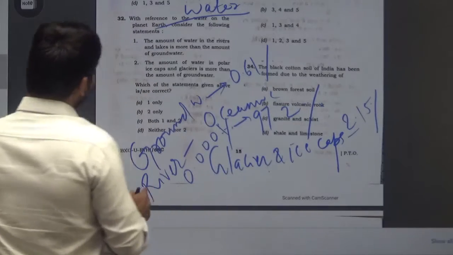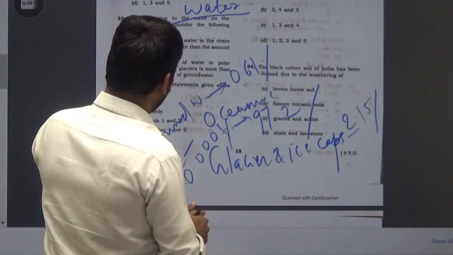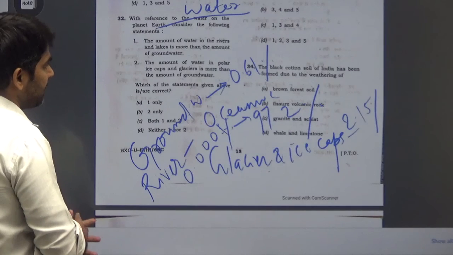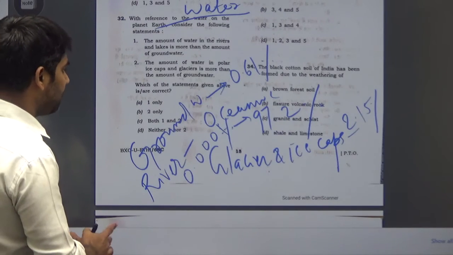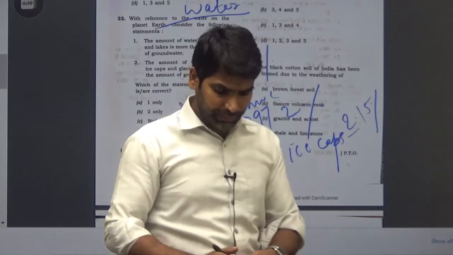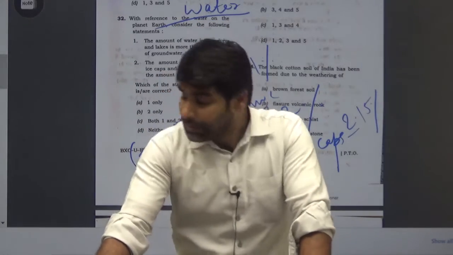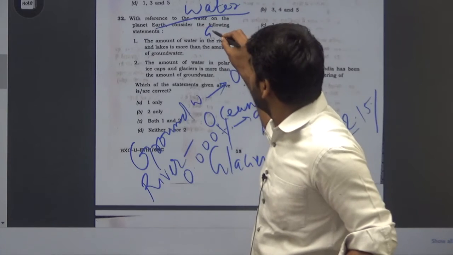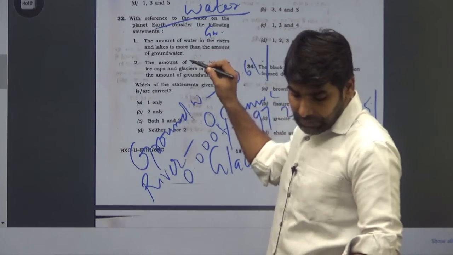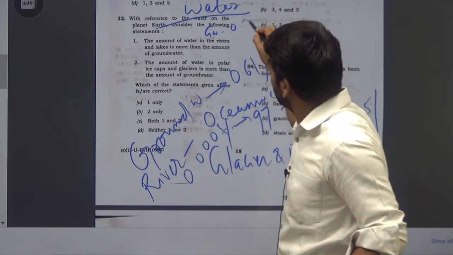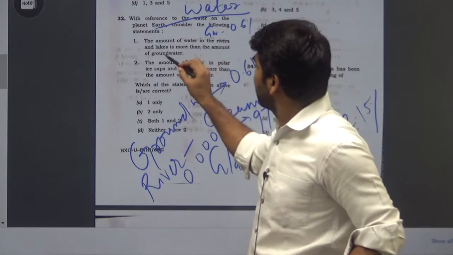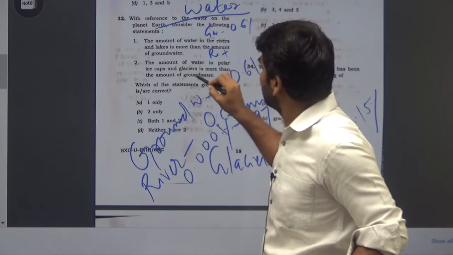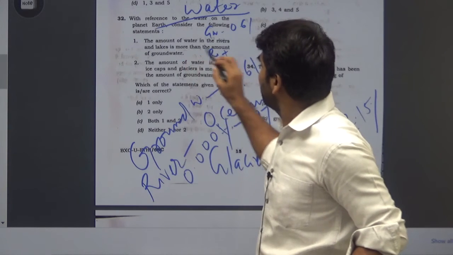So if we combine this river, the amount of water, the first statement, the amount of water in the rivers and lakes is more than the amount of groundwater. And for groundwater, we have 0.61%. And river is negligible, river plus lakes.